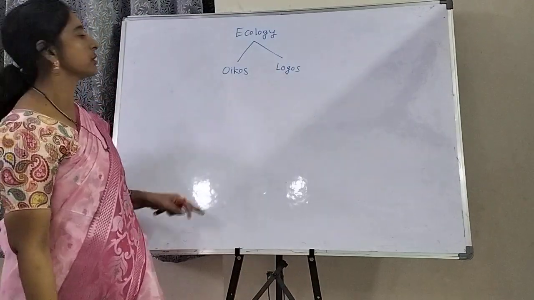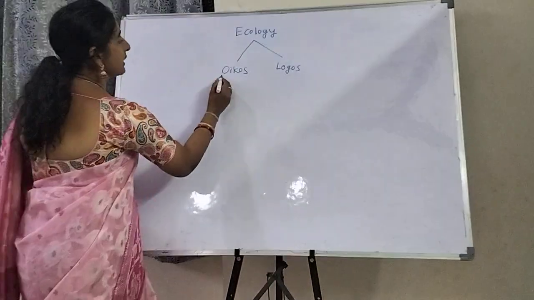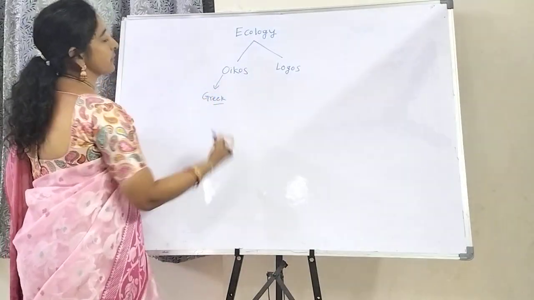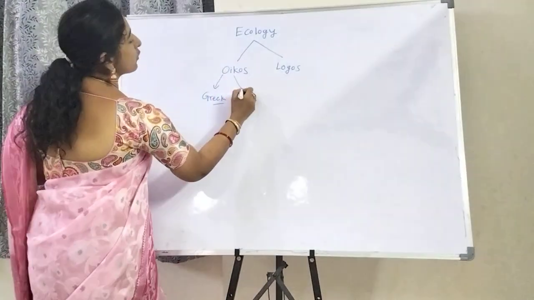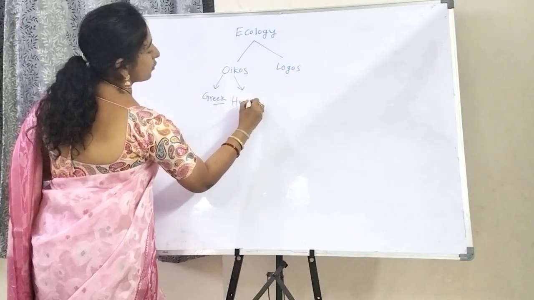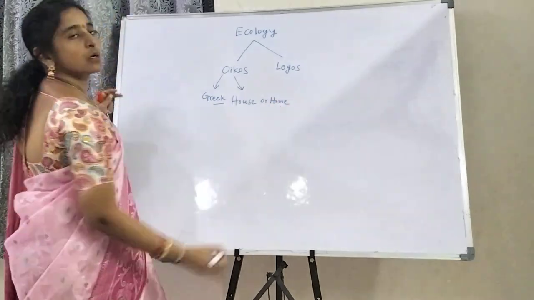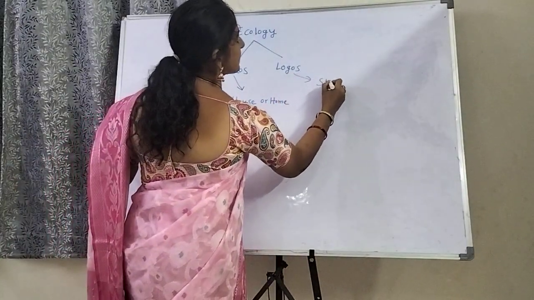These are Greek words. Oikos means house or home. Logos means study.